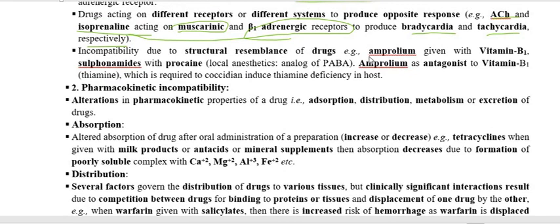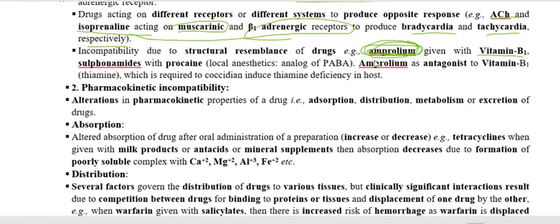Now we have to go through other examples that are also very important, such as amprolium. What is this amprolium? It is a coccidiostat drug. That means this is a drug that is going to kill or inhibit the growth of coccidia found in poultry, and the mechanism of action of amprolium over the coccidia is to inhibit the vitamin B1 synthesis of the coccidia.